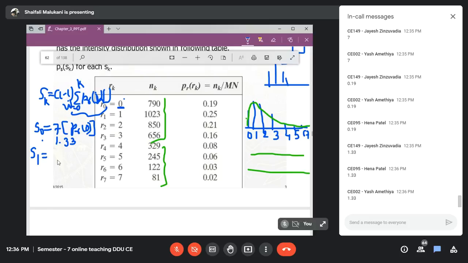S1, quickly. 7 into what? PR of 0. 7 into the summation of 0 to 1. That is PR of 0 plus PR of 1. Quickly.